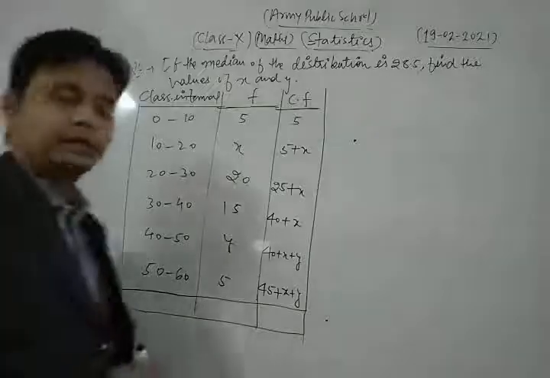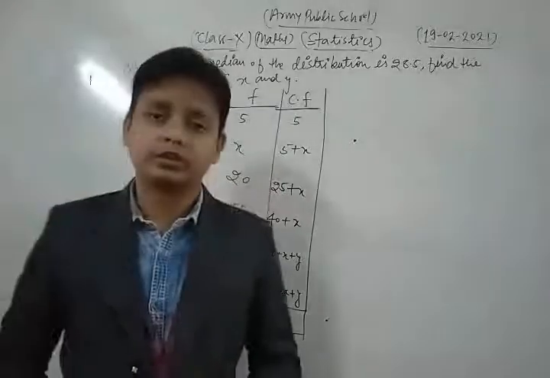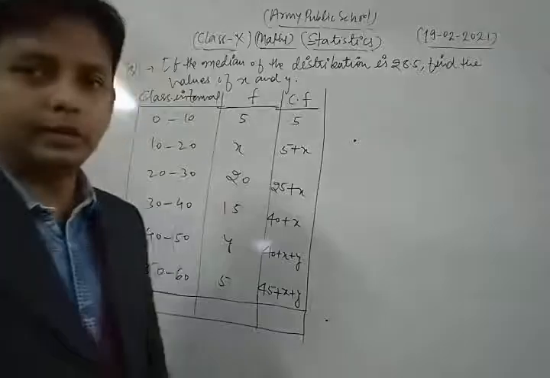So in finding the median, first of all we find the corresponding cumulative frequency. Now we write the formula for the median.